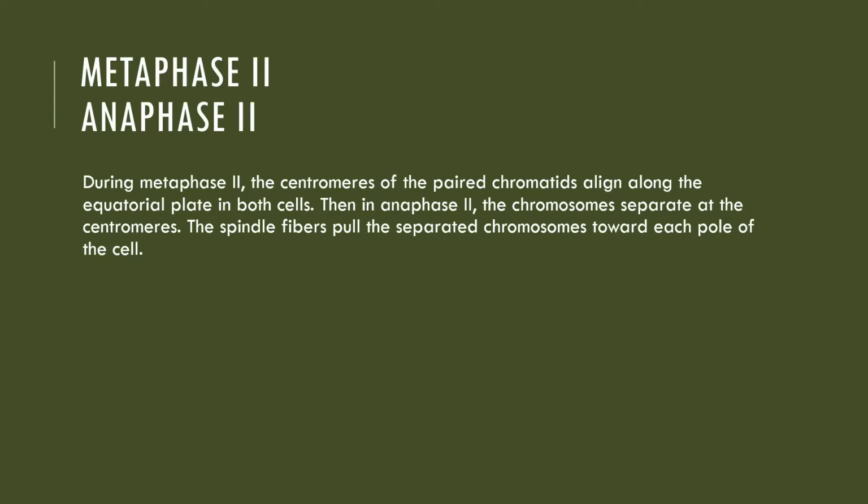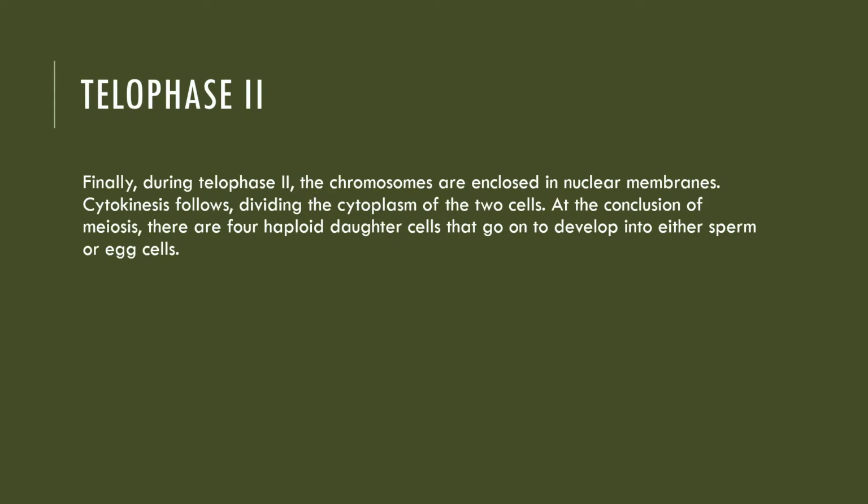During metaphase 2, the centromeres of the paired chromatids align along the equatorial plates in both cells. Then in anaphase 2, the chromosomes separate at the centromeres. The spindle fibers pull the separated chromosomes toward each pole of the cell. Telophase 2. Finally, during telophase 2, the chromosomes are enclosed in nuclear membranes. Cytokinesis follows, dividing the cytoplasms of the two cells.